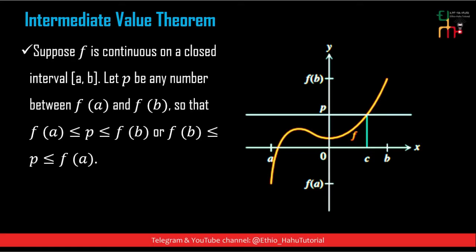The intermediate value theorem says: suppose f is continuous on a closed interval a comma b and let p be any number with f of a less than or equal to p less than or equal to f of b.